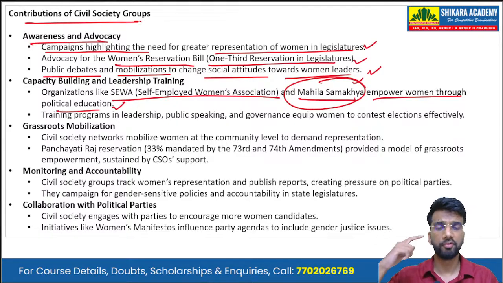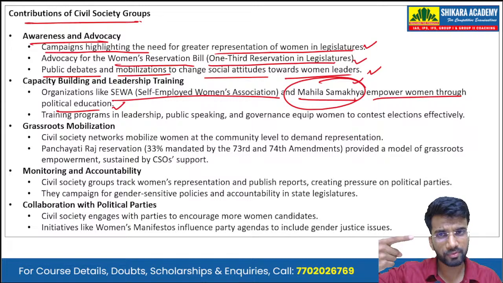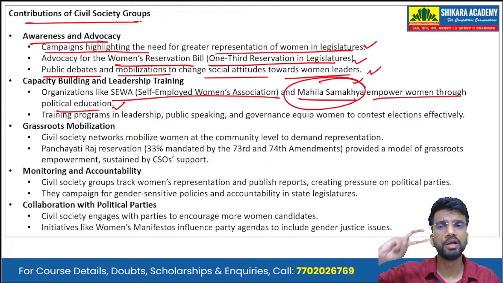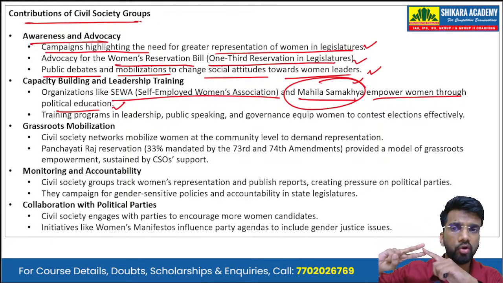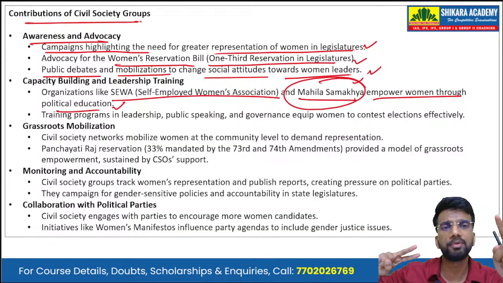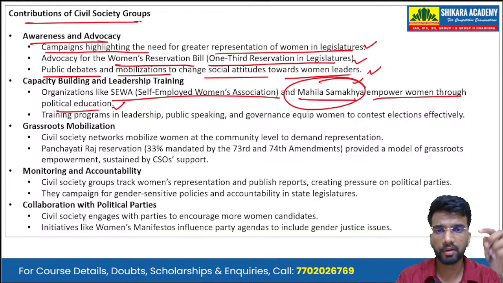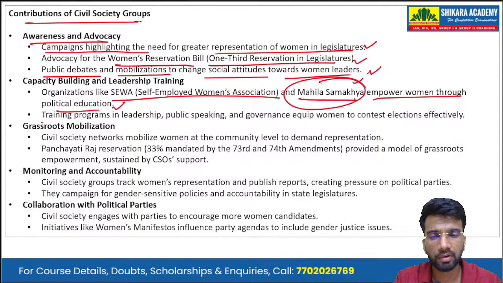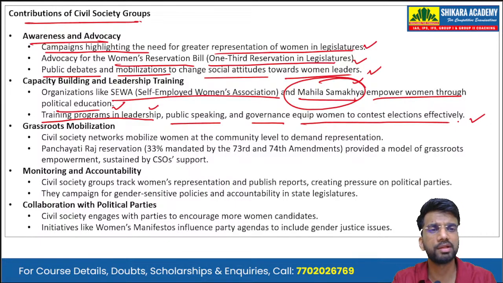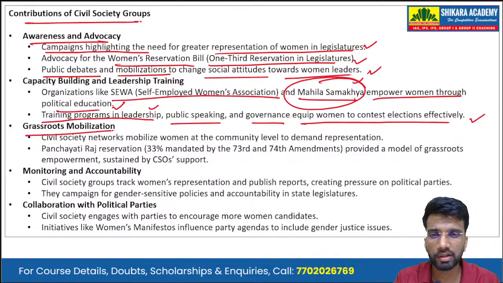Okay, so firstly, these civil society groups raise the awareness. Secondly, they are involved in capacity building and leadership training in the women. So they undertake the training programs in leadership, public speaking, and governance, and equip women to contest elections effectively. Then there is grassroots mobilization.